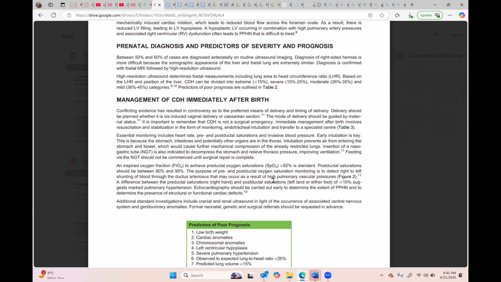So if you want to monitor, the most reliable will be the right radial artery.